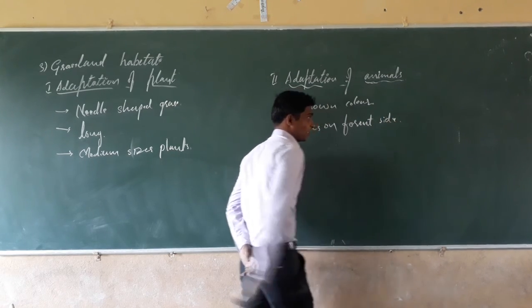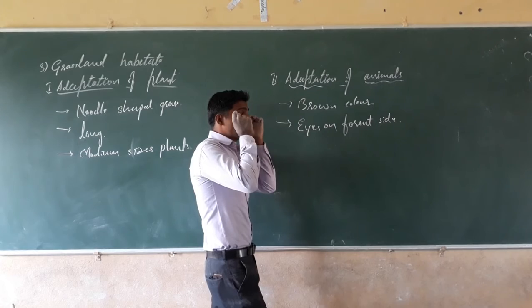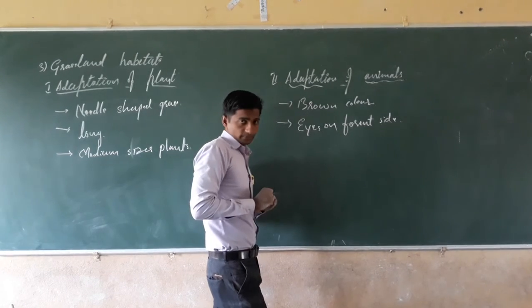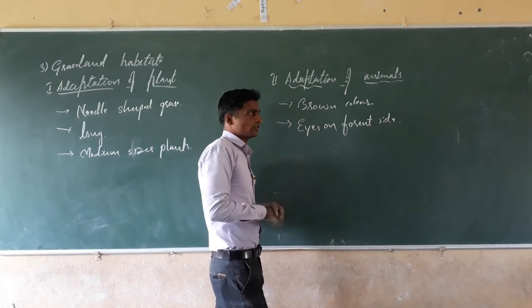But in some animals, like deer, the eyes are present on either side to see from all directions. Yes, deer are also present there.